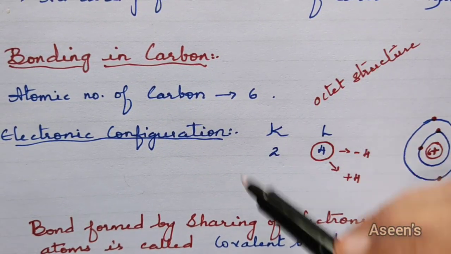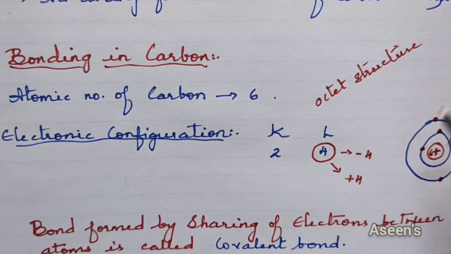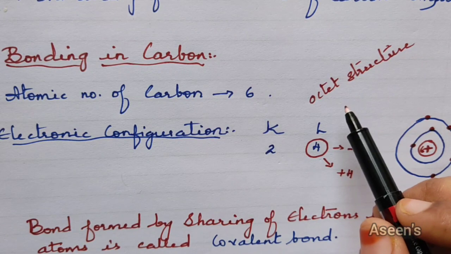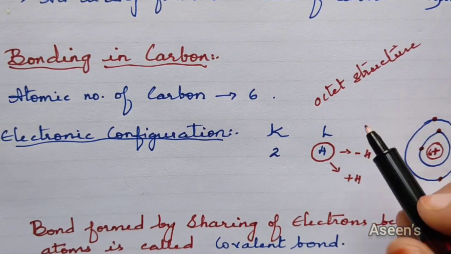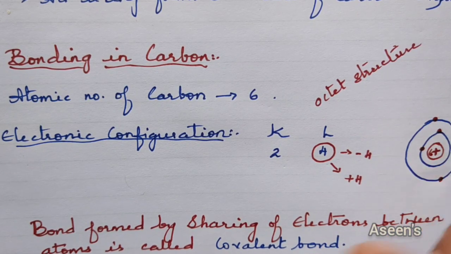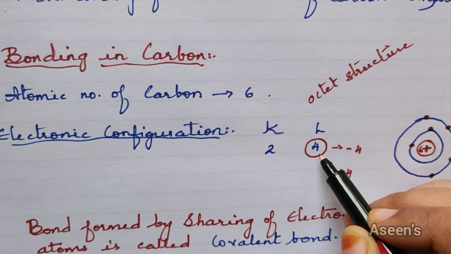But all such outer shells try to somehow get this octet structure, either by giving electrons or by taking electrons, whichever is actually easier. So now let's see, in this case, we have got 4 electrons here.